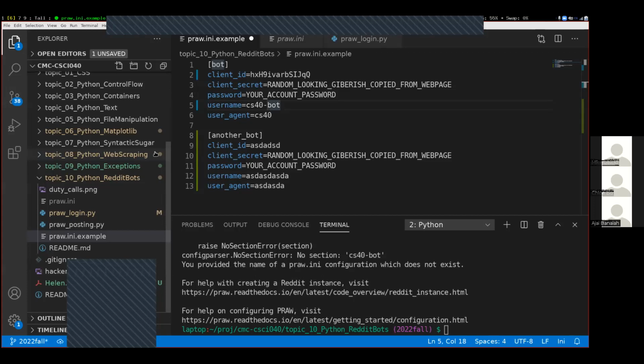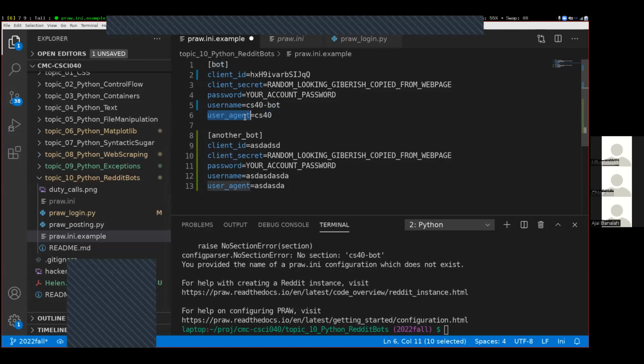Anybody getting different errors besides the OAuth or the no section error? A separate question for the user agent. I always specify CS40. If we're creating multiple, is that? Yeah, so the question is, what exactly is this user agent?